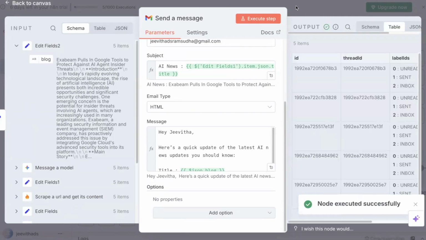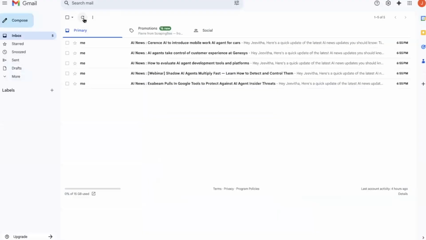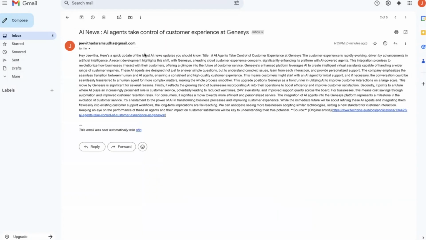Well, it's done. We limited it to 5. If you go and check your email, let me just refresh. Well, we got 5 latest AI news items related to AI agents, and you can start reading them one by one.